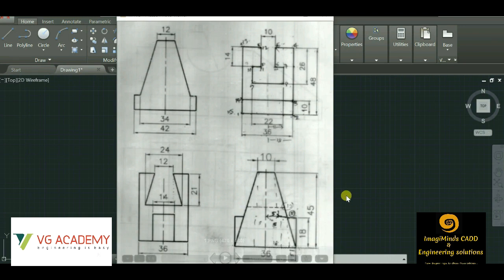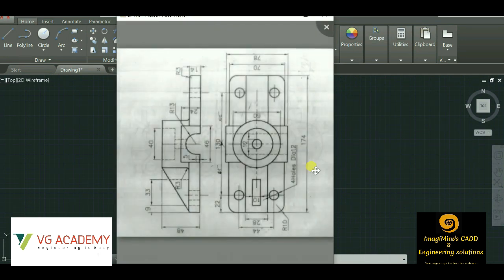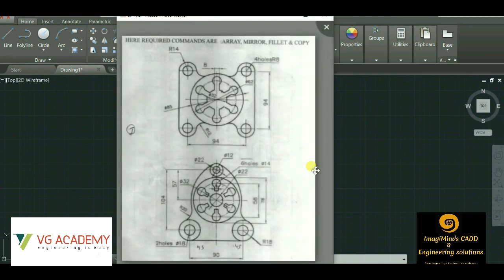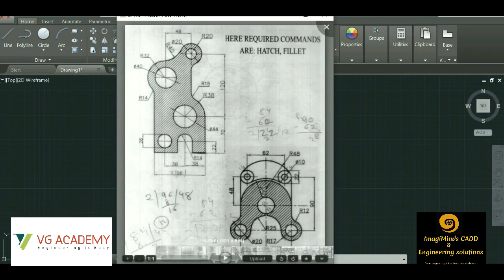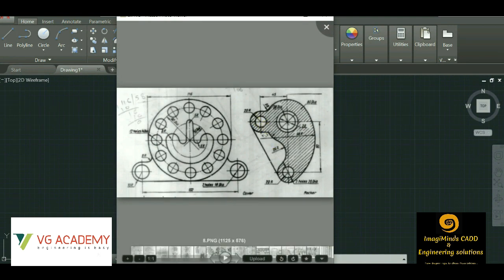These are a few basic drawings which we are going to start with in AutoCAD. This is for practicing the draw and modify toolbars. If you practice more and more, you'll have a good command of the AutoCAD software, because as we all know, practice makes a man perfect. The more you practice, the more expert you become. That is the reason we have included this type of drawing and drafting portions in AutoCAD, so that you guys can practice a lot and become an expert in AutoCAD.